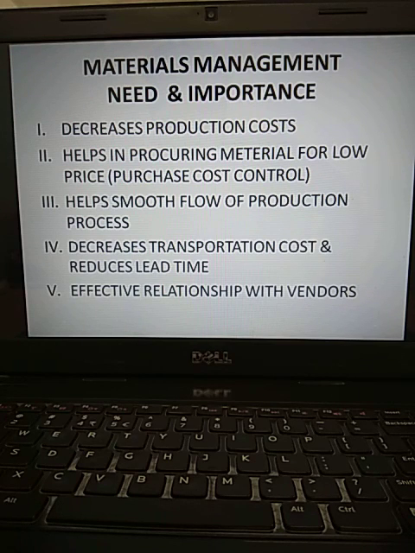So you can manage the lead time appropriately if you thoroughly apply the material management skills. The fifth one, what I told you already, effective relationship with the vendors. A vendor is a person who supplies raw material. So these are a few of the purposes, needs or importance of material management.